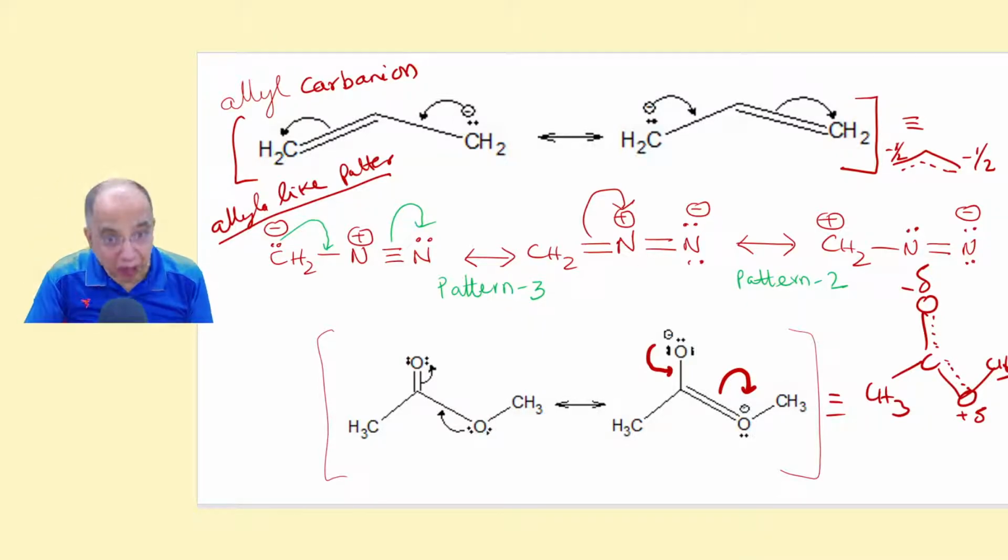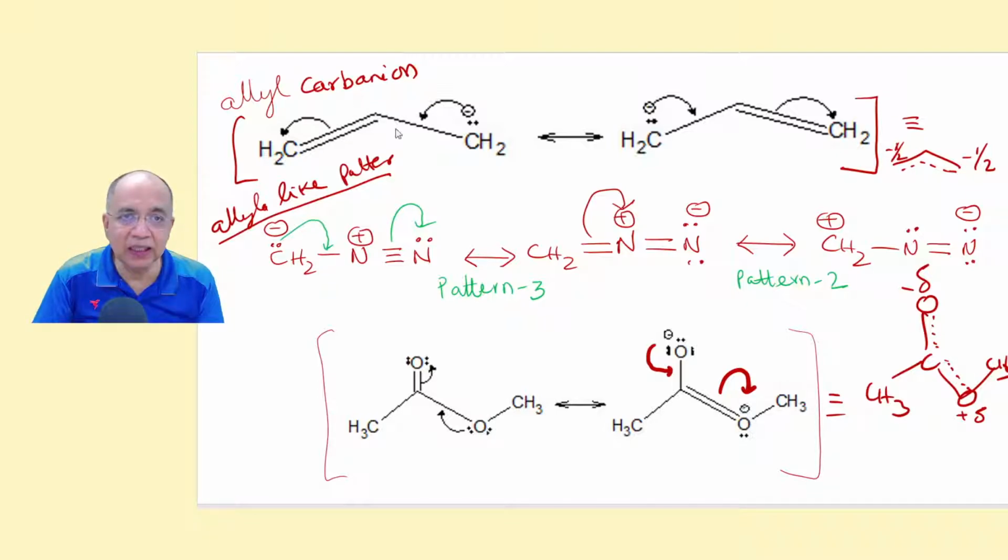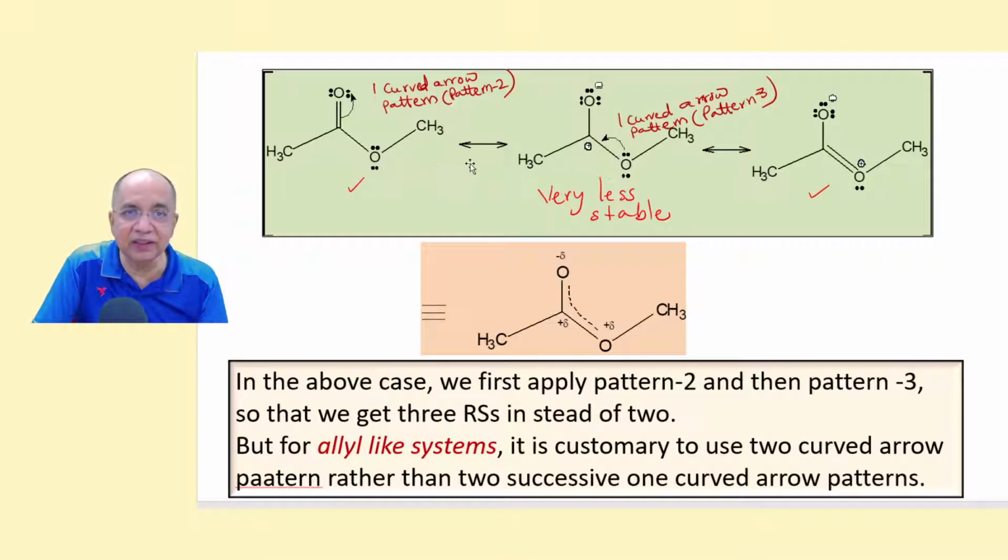Right? But you can argue that in this case, we would have used one curved arrow mark pattern in this portion first, and then we apply pattern 3, pattern 2, then pattern 3 to generate one more structure. Instead of 2 RSS, we could have got 3 RSS like this.